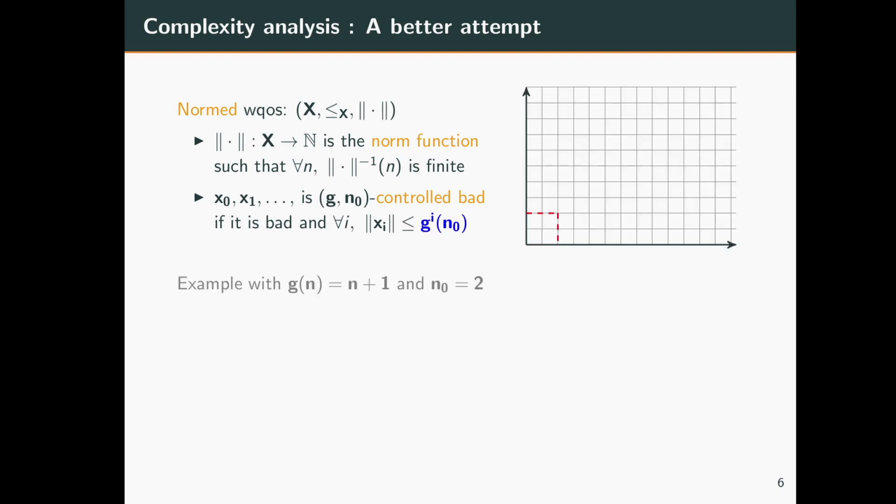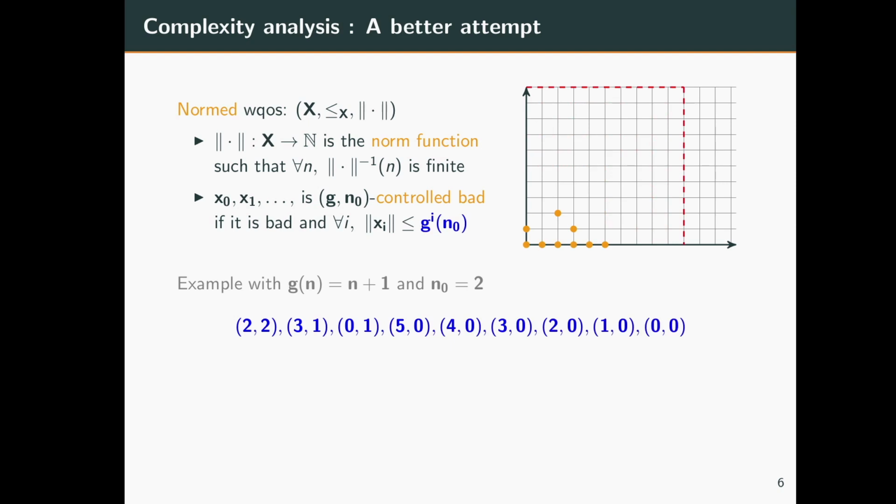To give an example, let us consider n2 and take g to be the successor function and the initial norm to be 2. So as a first element, we can pick 2, 2 since its norm is 2. As a second element, we can pick 3, 1 since its norm is 3. And as the next element, we pick 0, 1. Next, we jump to 5, 0 and then walk back to the origin. Right. This is an example of a g, n0 control bad sequence.